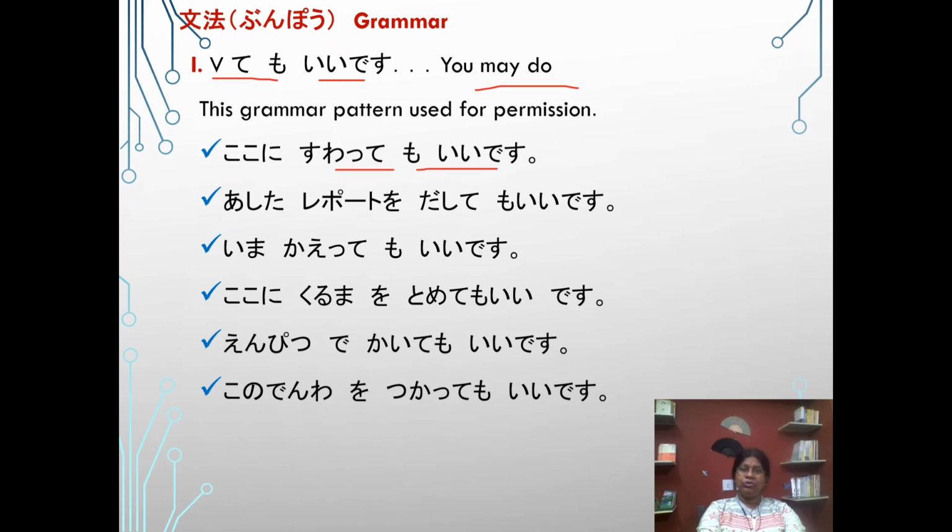So, suwatte mo ii desu. You may sit. Repooto dashite. Ashita repooto dashite mo ii desu. You may deposit the report tomorrow. Ima kaette mo ii desu. You may return now. Koko ni kuruma o tomete mo ii desu. You may park your car here. Enpitsu de kaite mo ii desu. You may write in pencil. Kono denwa o tsukatte mo ii desu. You may use this telephone.